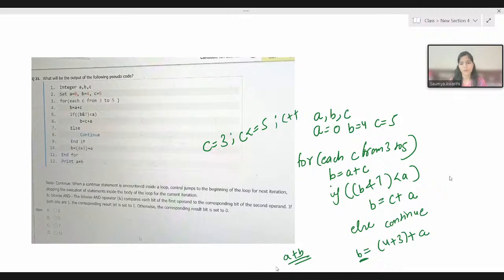So this is what the question is. Can any of you tell me what would be the output for this one? Those who are from the live classes, I believe they have already solved it. Those students who have joined today itself for the YouTube live session, can you let me know the answer of this question? What would be the answer? Please let me know your answer so that we can discuss other questions as well.